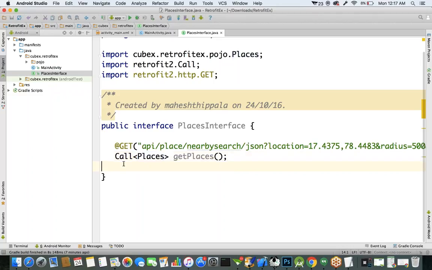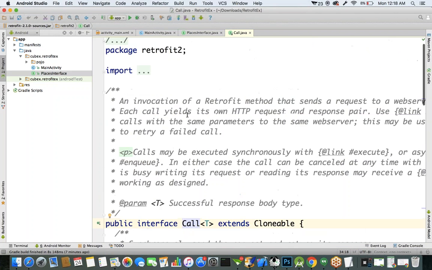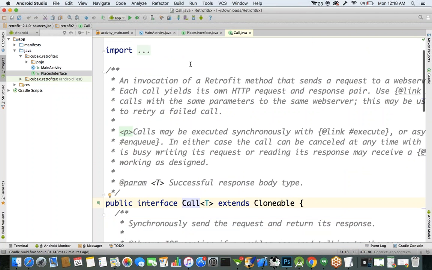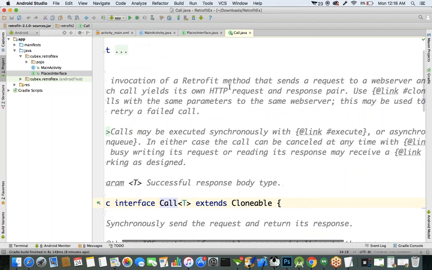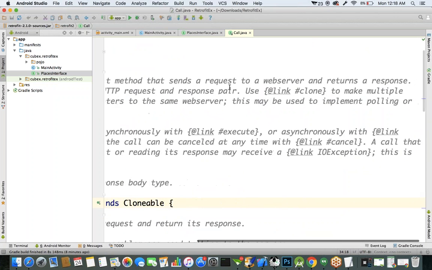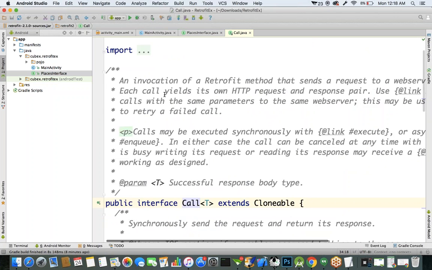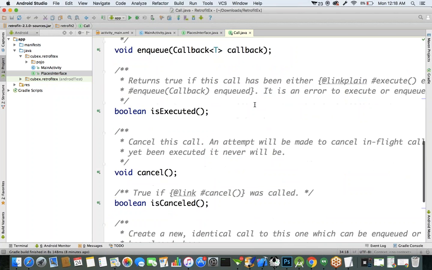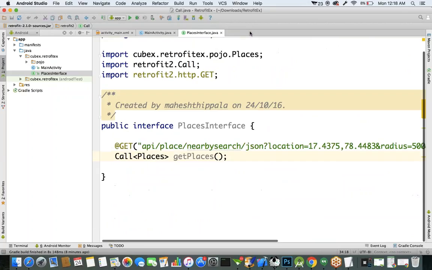But you have to put that into Call. This Call is a built-in class in Retrofit. If you want to see what this Call class is going to perform, let's click on this class. You'll get the description about this class. An invocation of a Retrofit method that sends a request to a web server and returns a response. Each call yields its own HTTP request. Basically, for making a network call to a specific URL, we use this Call class.